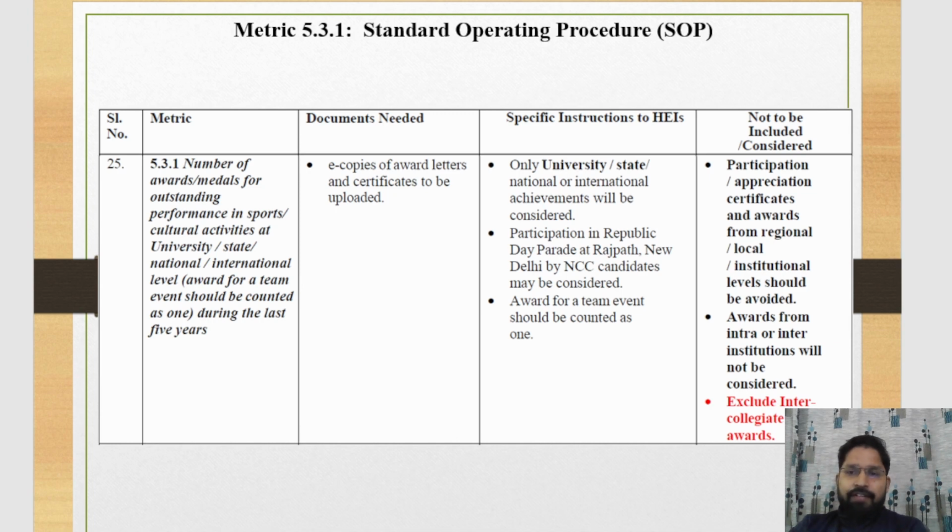If 20 students are involved as a team in any event, then you cannot claim 20 awards. You only claim a single award as a team.